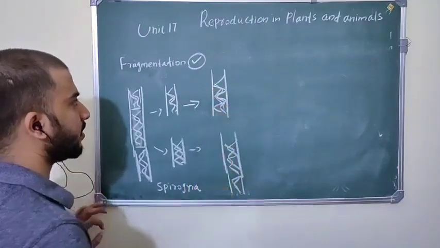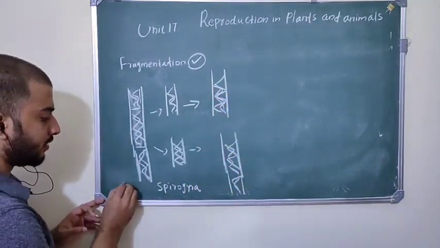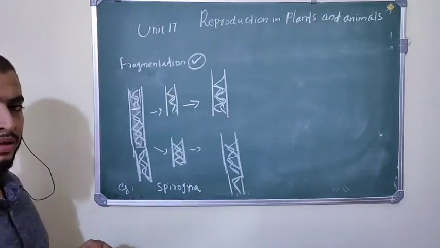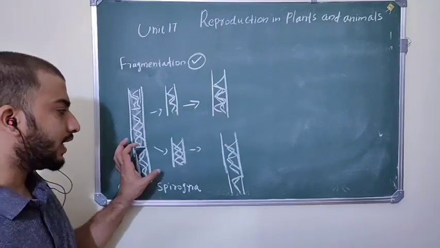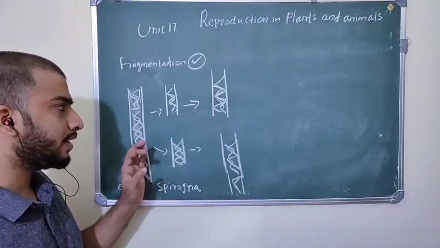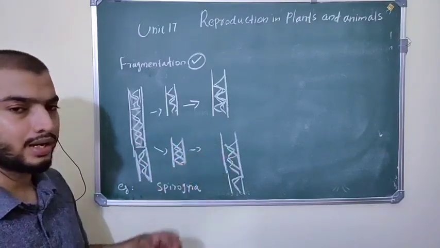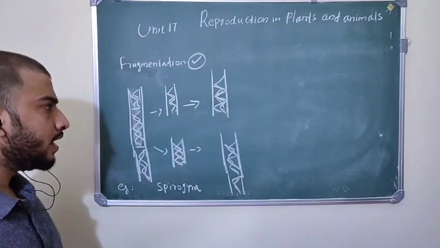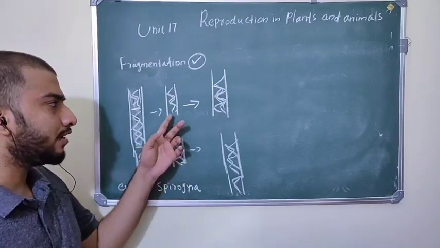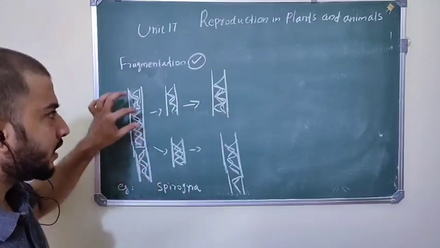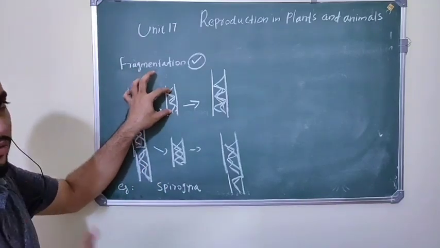So this is an example of fragmentation, Spirogyra. So what happens here? The algal body is fragmented into several fragments, and from each fragment new algae develop. For forming a new algae from each fragment, at least this fragment should contain one cell.